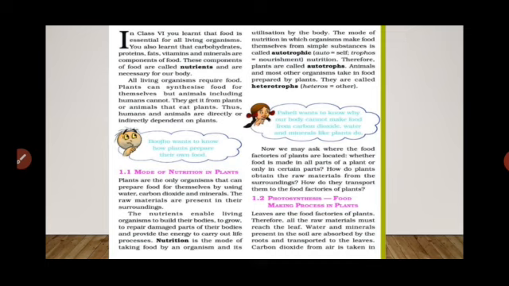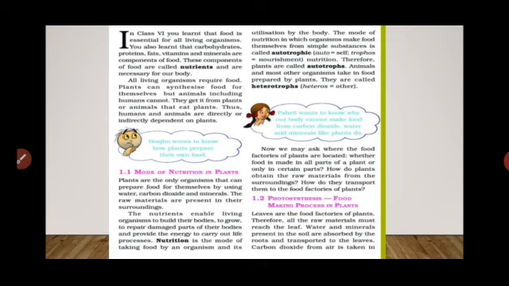That's why heterotrophs are those living organisms which depend on other organisms, and on the earth all human beings and animals are heterotrophs, they are not autotrophs.